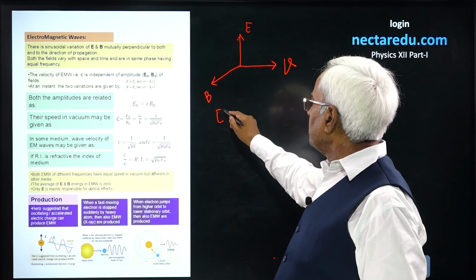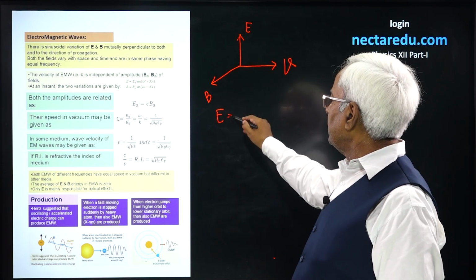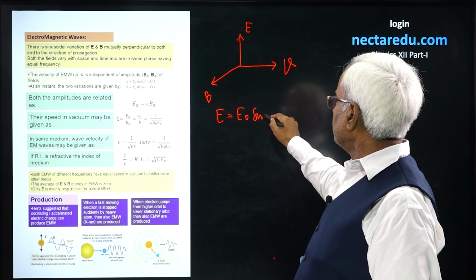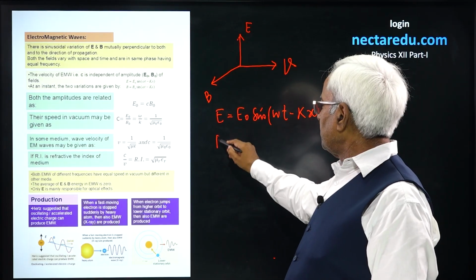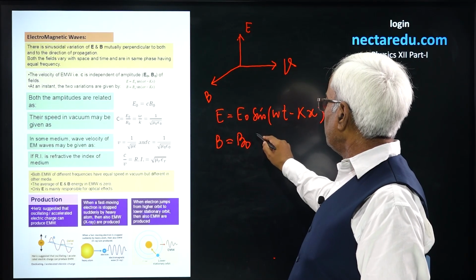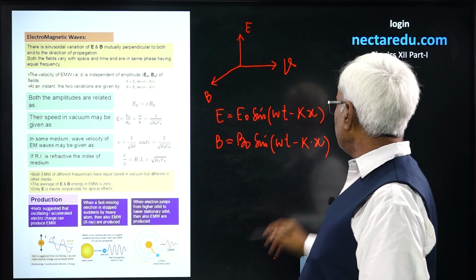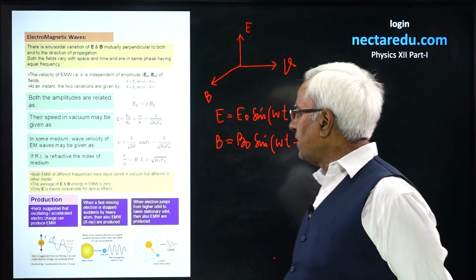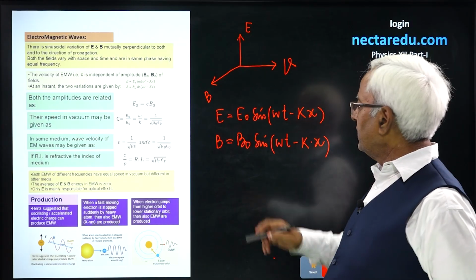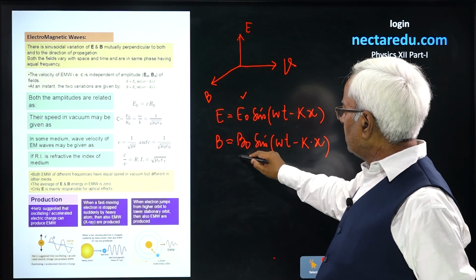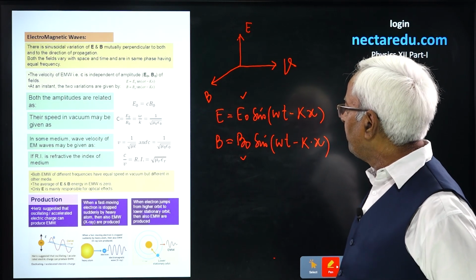Because they are oscillating fields, they are given by E naught sine omega t minus kx. These are the equations for progressive waves: B naught sine omega t minus k into x. K is the propagation constant and omega is the angular frequency. E naught and B naught are known as the peak value or the amplitude of the electric and magnetic fields.